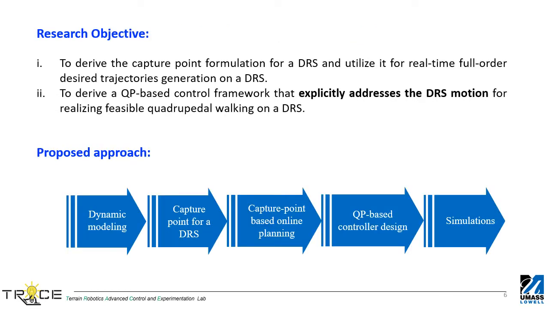In this research, we derived the capture point formulation for a dynamic rigid surface, or DRS, and utilize it for generating real-time full-order desired trajectories for locomotion on a DRS. We also extend the quadratic programming-based hybrid zero dynamics control framework to explicitly address the dynamic surface motion for feasible walking on a DRS. The proposed approach and flow of the presentation are highlighted in the diagram.